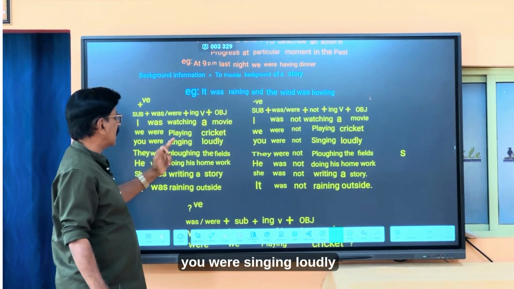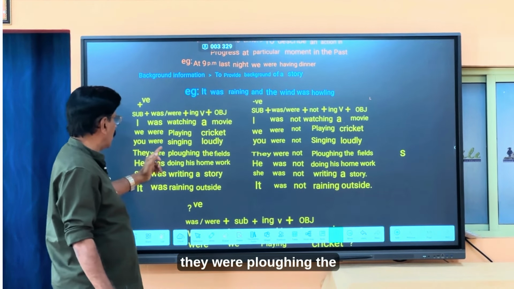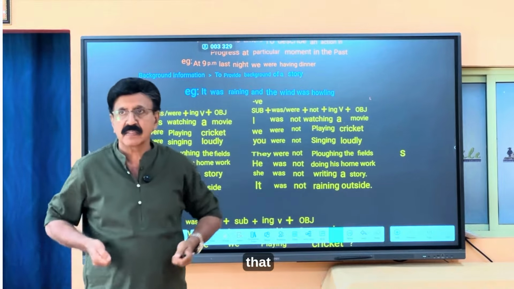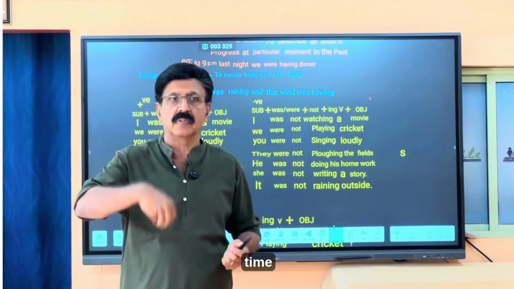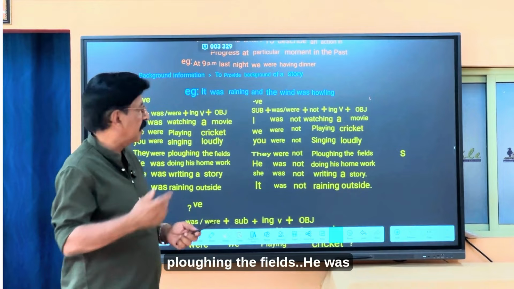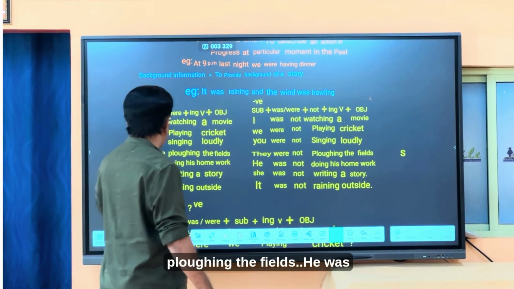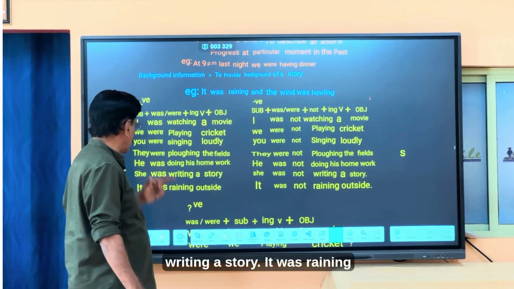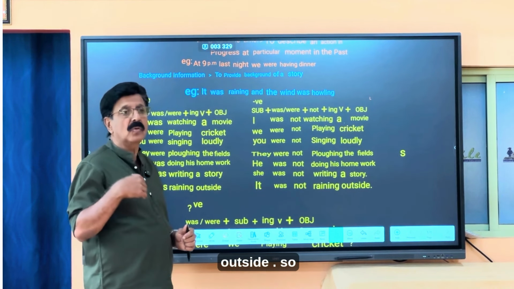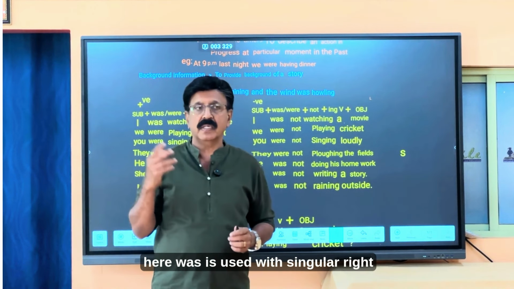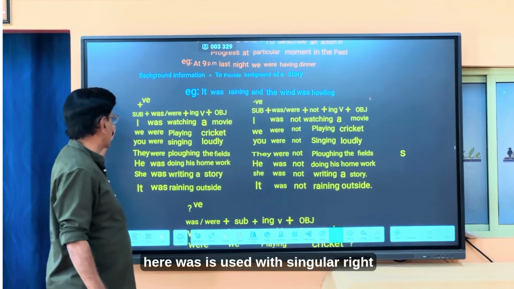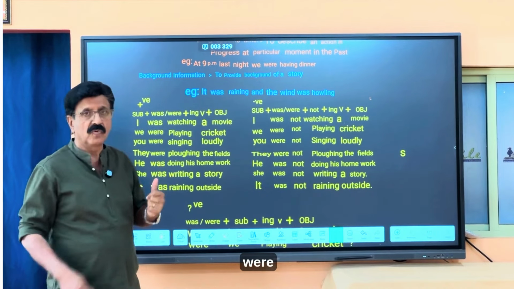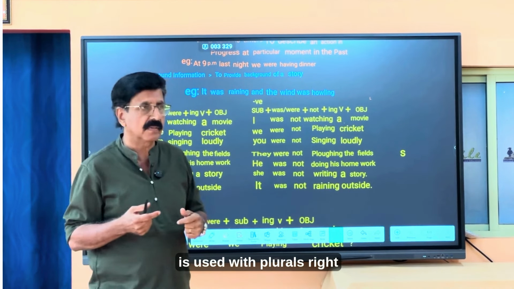You were singing loudly. They were plowing the fields. Plow means what? Field. जब आप field से कुछ उगाते हो, है ना? That time, plowing the fields. He was doing his homework. She was writing a story. It was raining outside. So here was is used with singular: I, he, she, and it.